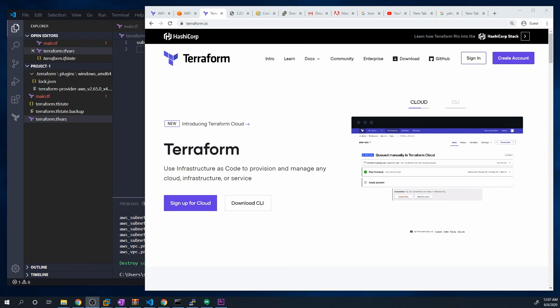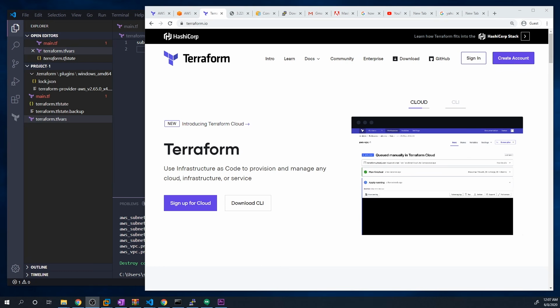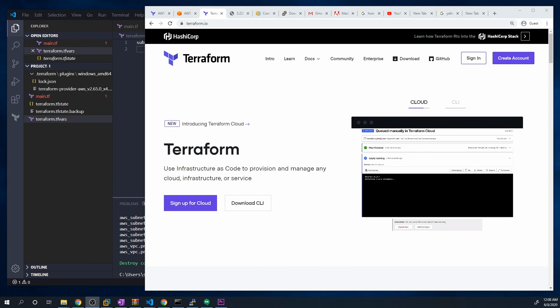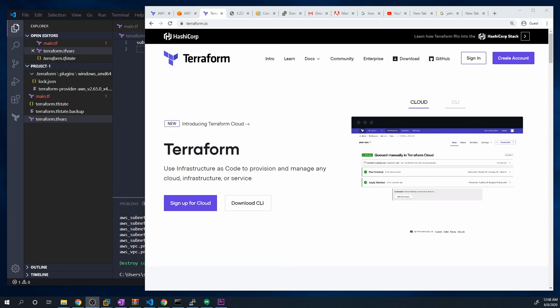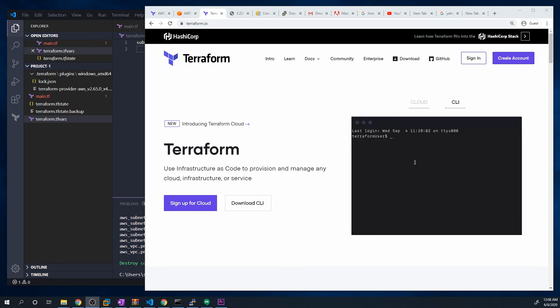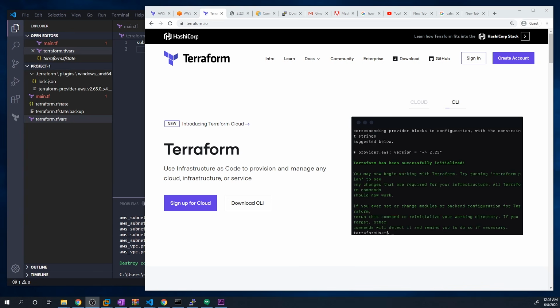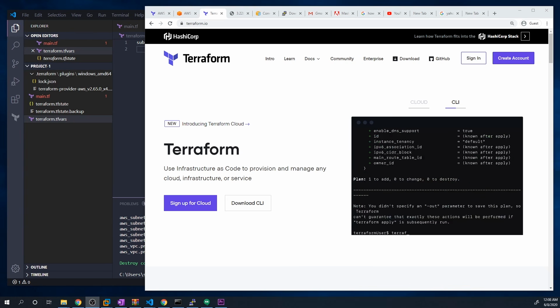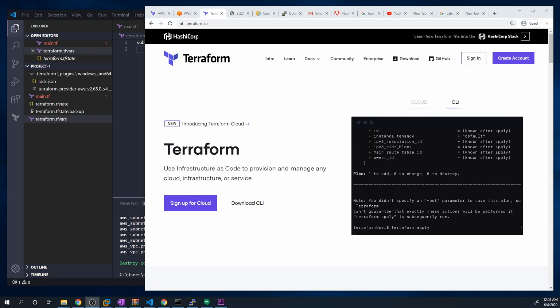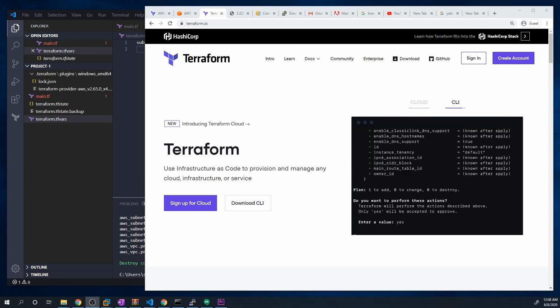And I'm going to make sure to start from the absolute beginning. So I'm going to walk you through how to set up an AWS account. I'm going to walk you through how to set up and install Terraform, and that's going to be across all operating systems. So I'll show you guys how to install it on a Mac, on a Windows, and a Linux machine. I'll even show you how to set up a text editor like VS Code, which I highly recommend, by the way. And then, we'll get started learning the core concepts of Terraform and what it has to offer.